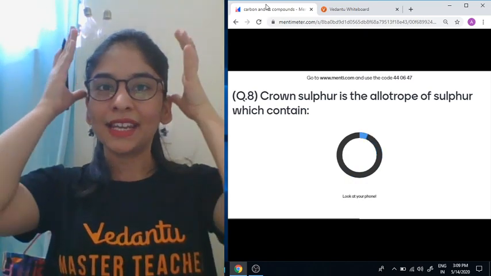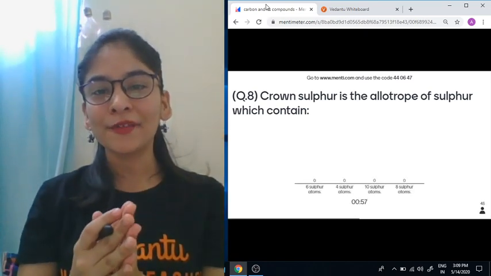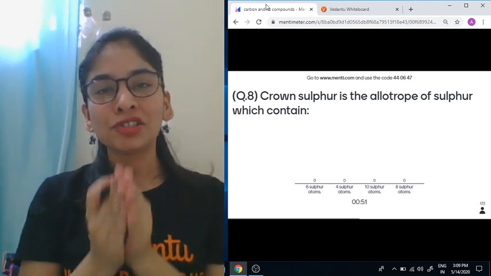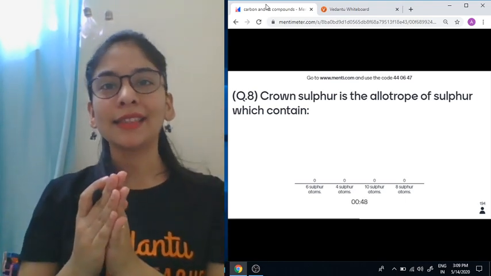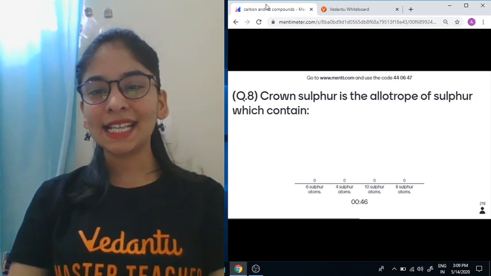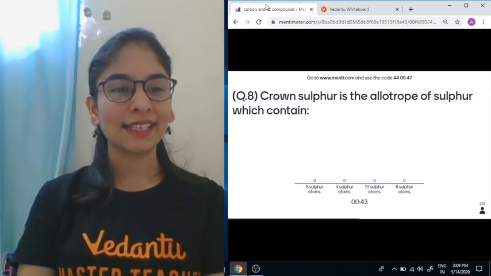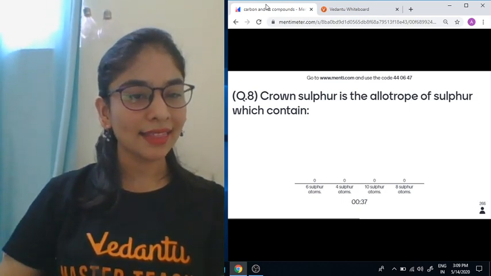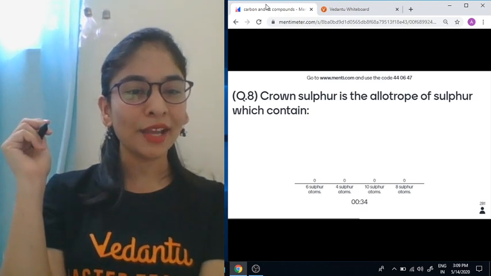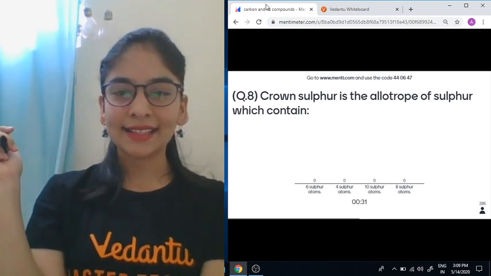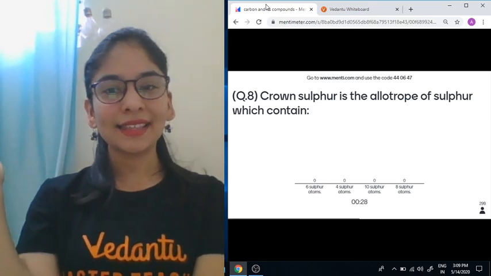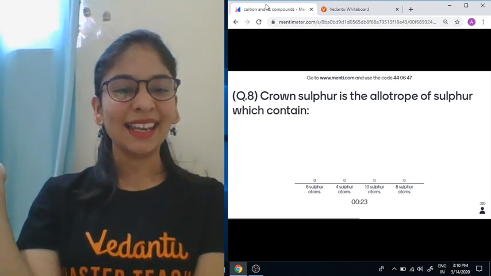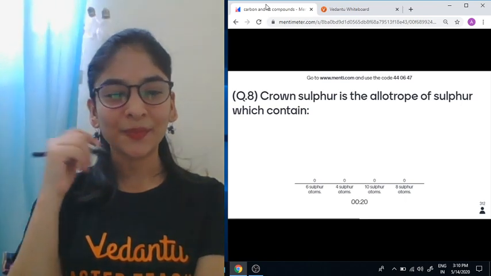So, crown sulfur. Sulfur has a crown-like shape, one of the allotropes of sulfur. They are asking what exactly is the number of sulfur atoms attached in that crown sulfur, one of the allotropes of sulfur. 6 sulfur, 4 sulfur, 10 sulfur or 8 sulfur. Tell me your response. Hey Marthala, hey Srinath, hey secret superstar, who are you? Abhinav? Yes, let's see. Prince, this is the 8th question. Aradhya, wonderful. Sora, wonderful.